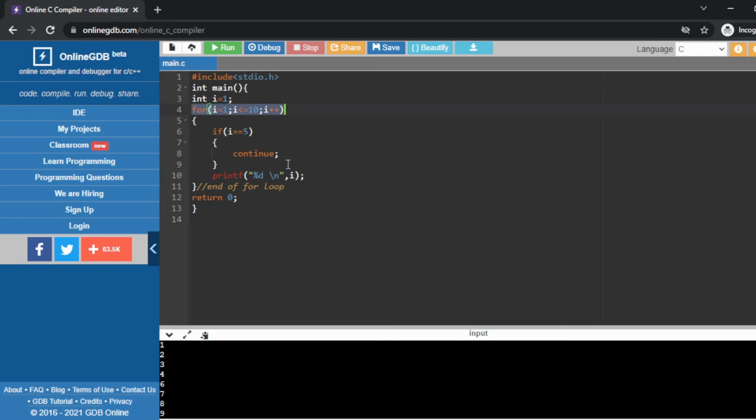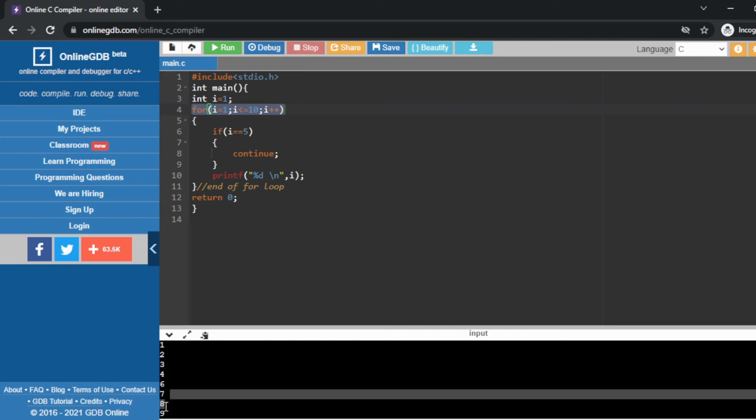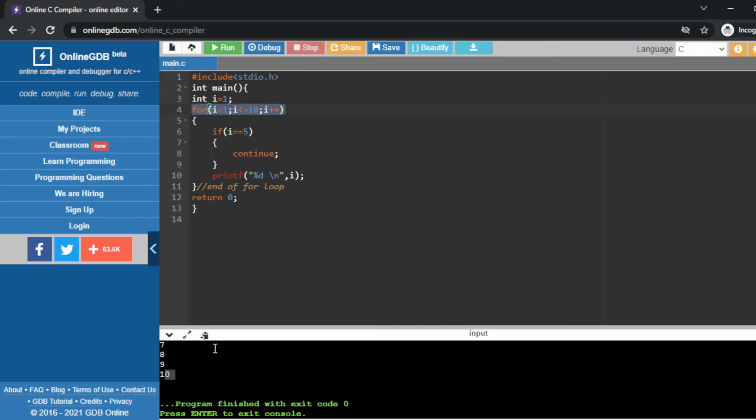After that, 6 7 8 up to 10 is the output. But if we write break here, then when the value of I equals 5, it just breaks the loop, and your output will be 1 2 3 4 only. But when you write continue, the difference is that the loop will not break or terminate, it just skips the current iteration.